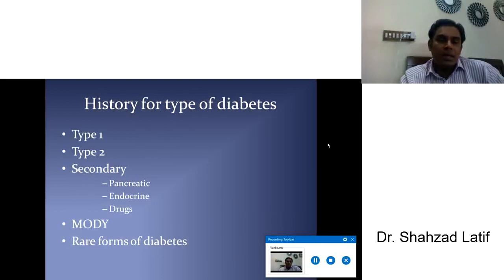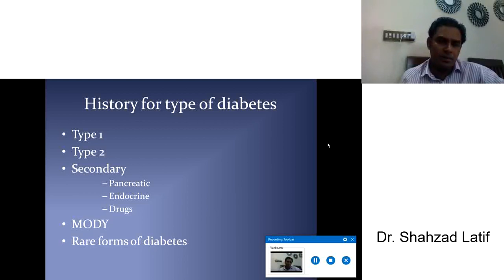Number 1 is type 1 diabetes. Number 2, type 2 diabetes, DM-1 or DM-2. It is the most commonly used way of writing to mention diabetes. So diabetes type 1, type 2 is the most common. And secondary diabetes, that may be pancreatic, endocrine, or drug-induced diabetes. Fourth one is MODY, maturity onset diabetes of the young. So it's again a type of diabetes, a rare form of diabetes or other.